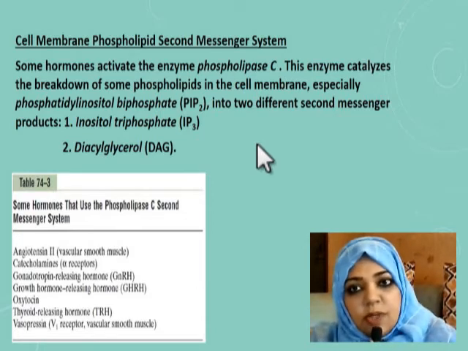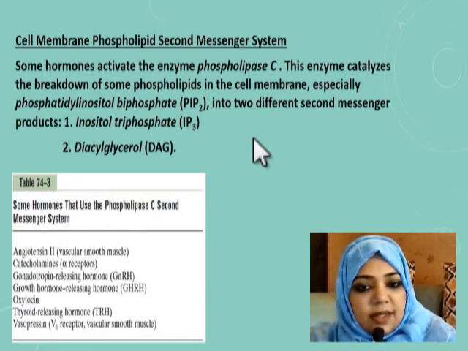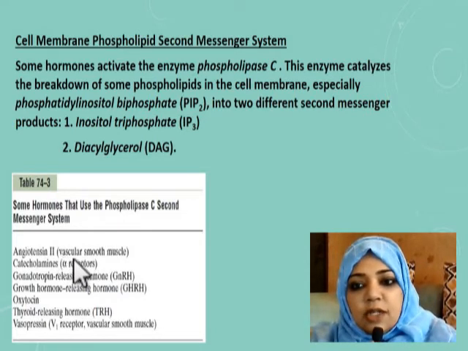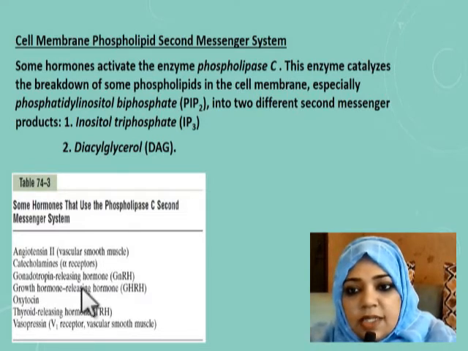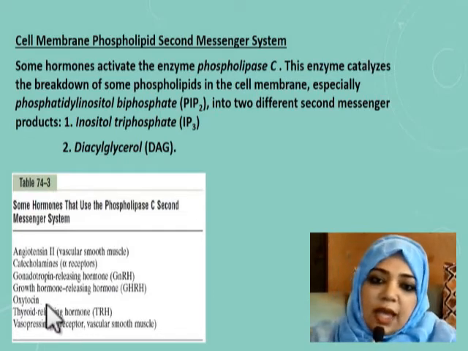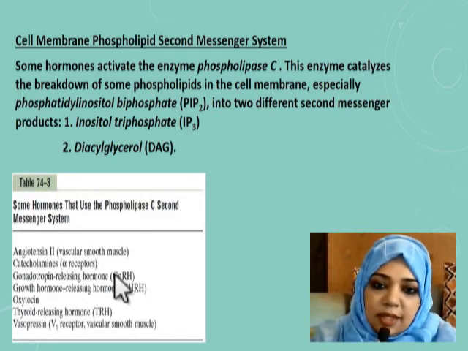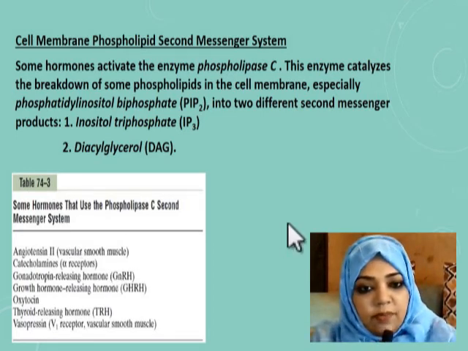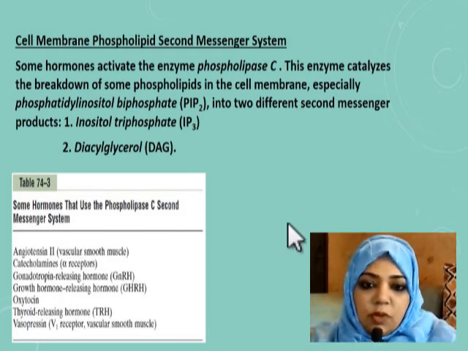The hormones which act by this second messenger system are angiotensin 2 on the vascular smooth muscles, then gonadotropin releasing hormone, growth hormone releasing hormone, thyrotropin releasing hormone, oxytocin, and you will also find this chart in the textbook of Guyton. This is table 74-3, which you also have to know very well.